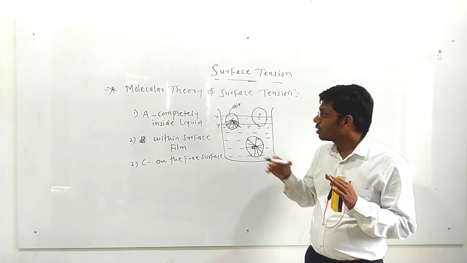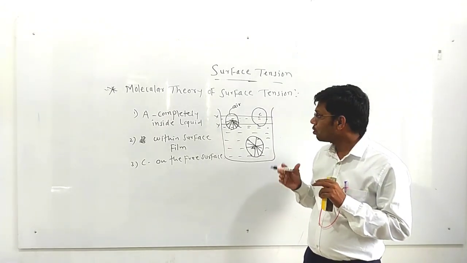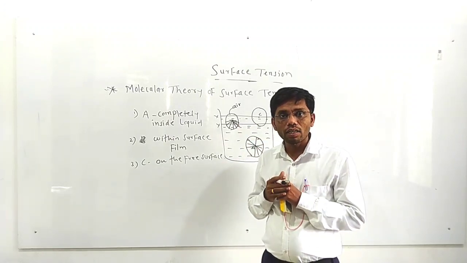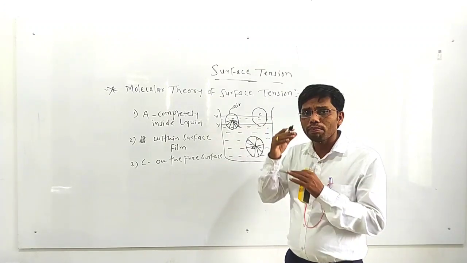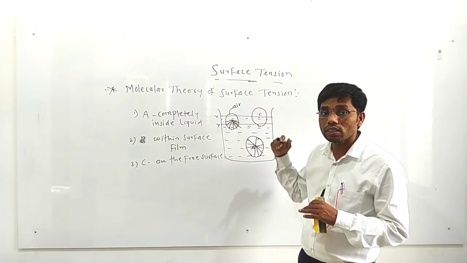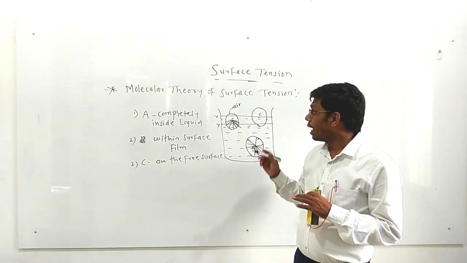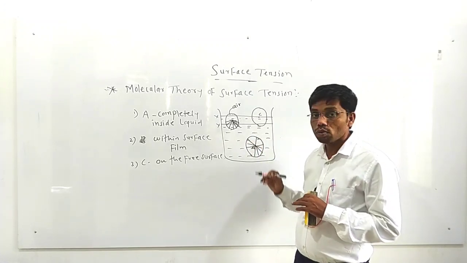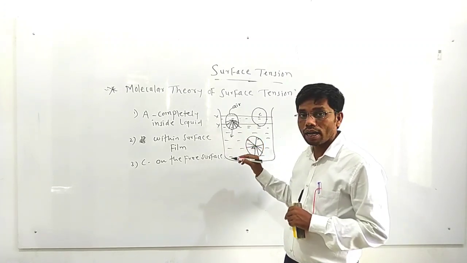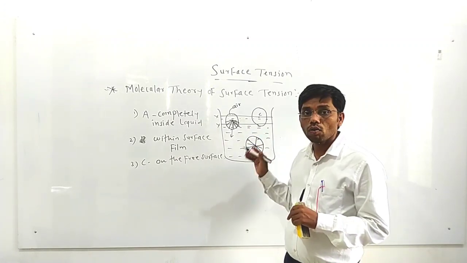The cohesive force is strong, because, as we know, the number of air molecules in this part is less. Why are they less in number? As we know that the density of water is more as compared to the density of air. So the number of air molecules is very less, as a part of molecule B's sphere of influence is just outside the liquid. As the density of air is less as compared to water, this molecule B is also attracted in the downward direction because of the cohesive force.